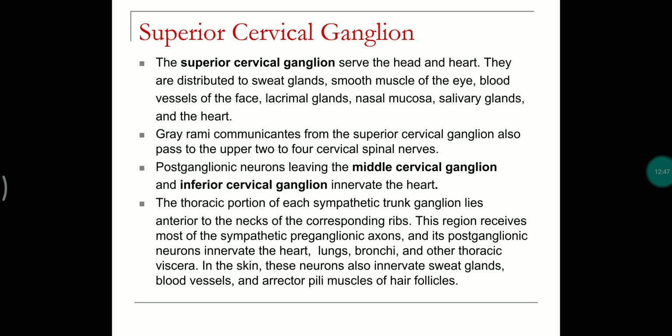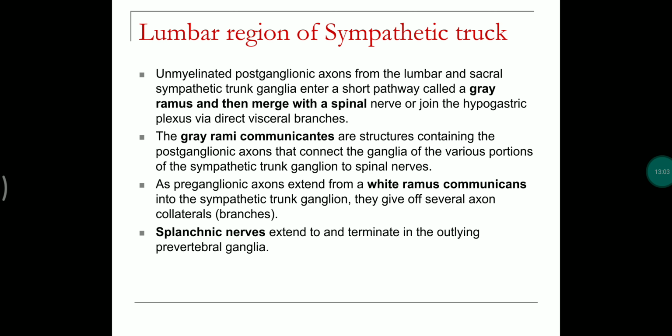The thoracic portion of each sympathetic trunk ganglion lies anterior to the neck, corresponding to the ribs, and supplies the heart, lungs and other thoracic viscera, the skin, sweat glands, etc. The lumbar region of the sympathetic trunk has the gray ramus, which then merges with the spinal nerve. The gray ramus communicans is a structure of postganglionic axons that comes out of the ganglia, and the white ramus communicans also belongs to the sympathetic trunk ganglia, giving axons out as a bunch or branches of axons.